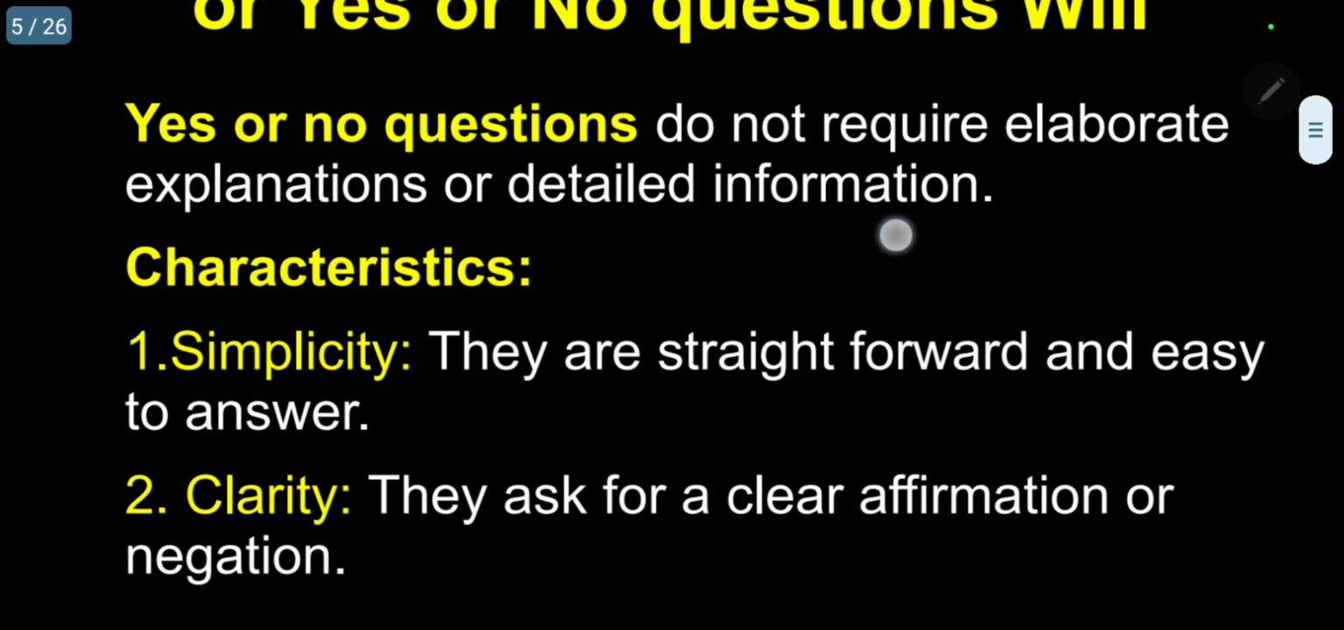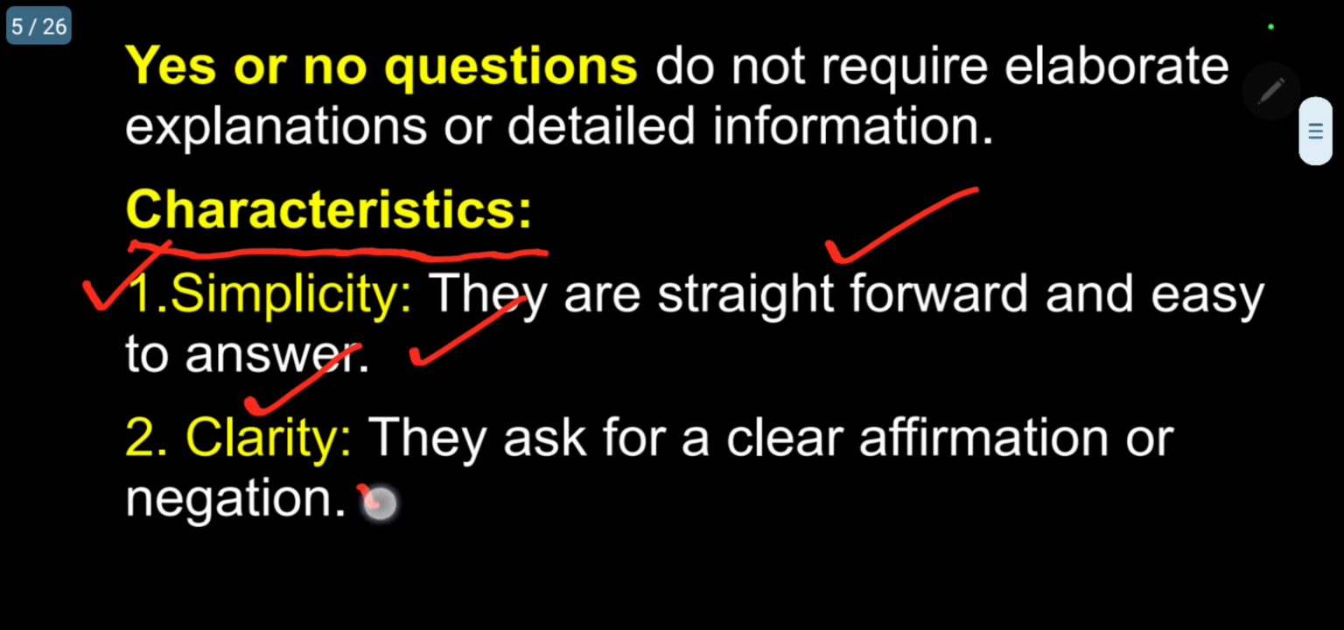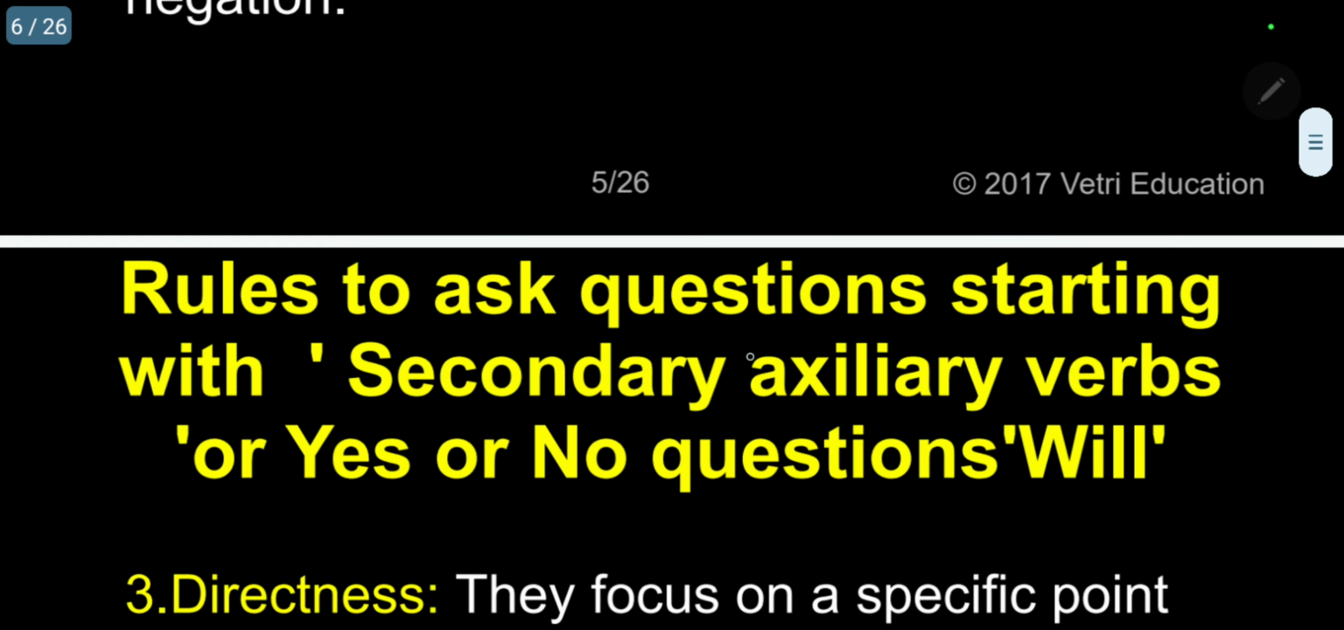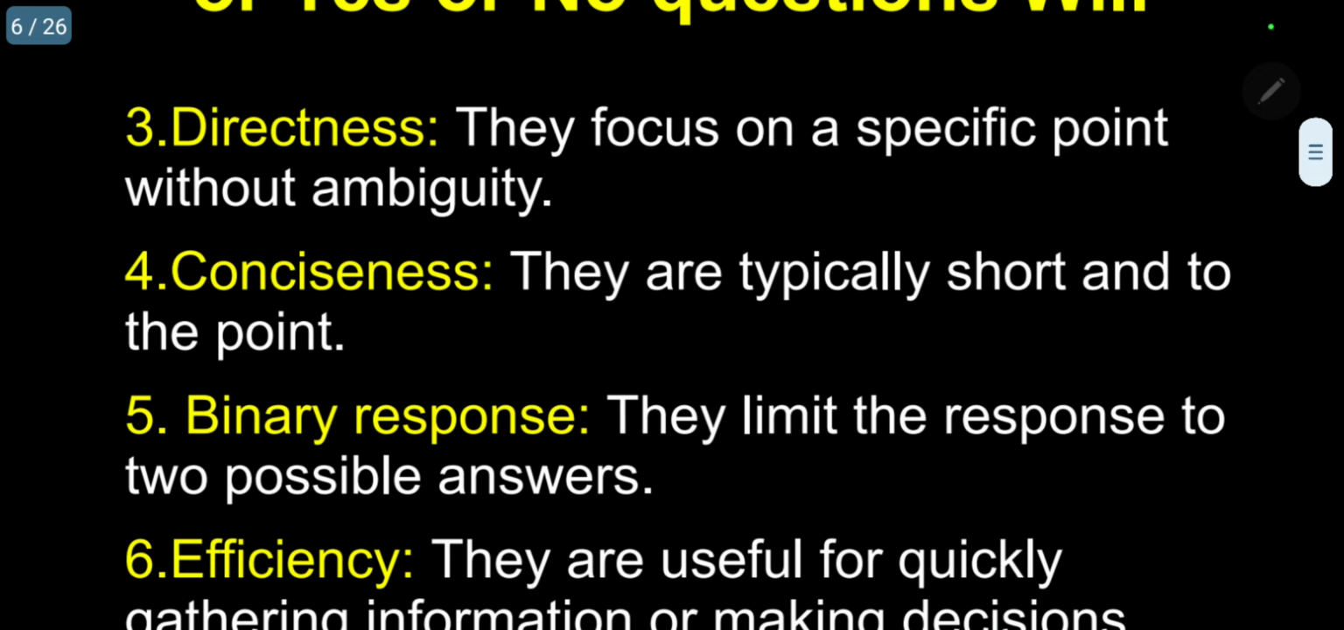So they have some characteristics. Let me give them one by one. What are the characteristics of yes or no questions? 1. Simplicity. It is most important because of its simplicity. They are straightforward and easy to answer. Number 2. Clarity. They ask for a clear affirmation or negation. Number 3. Directness.